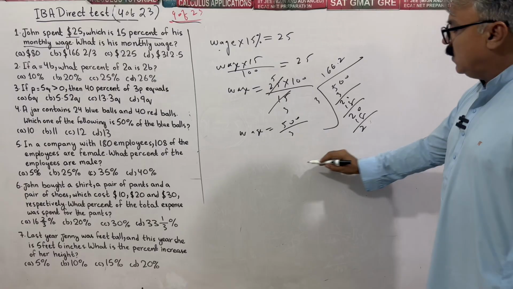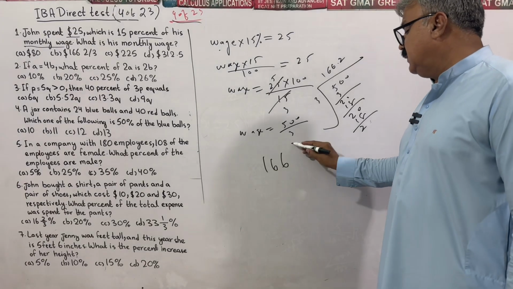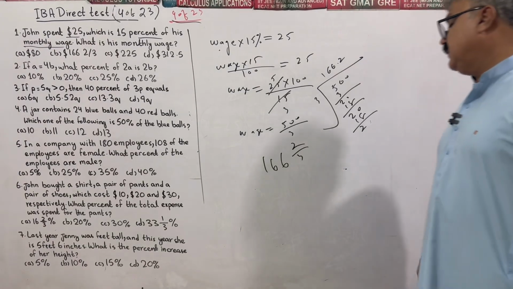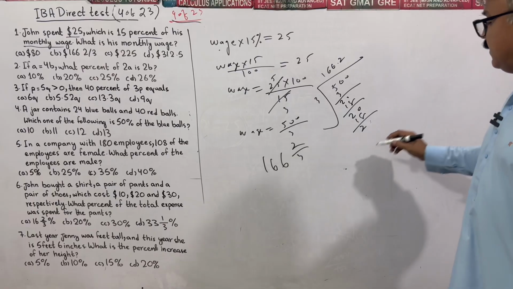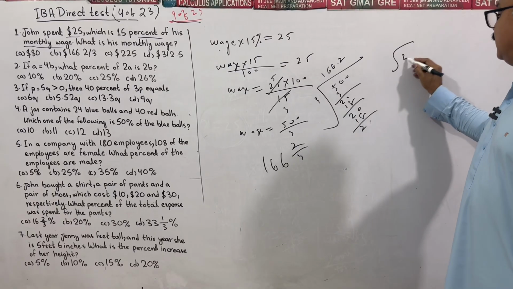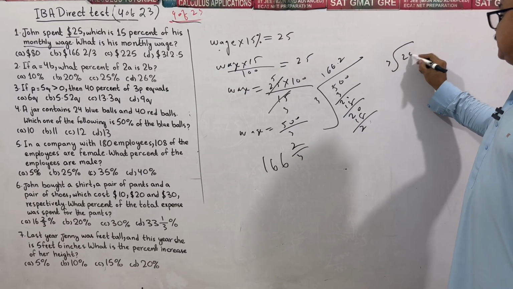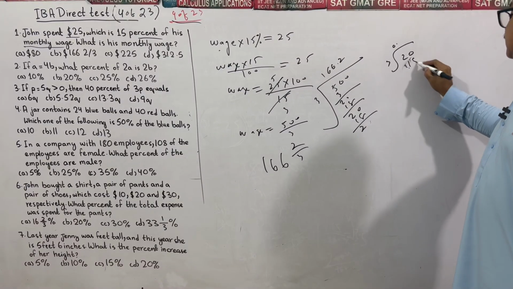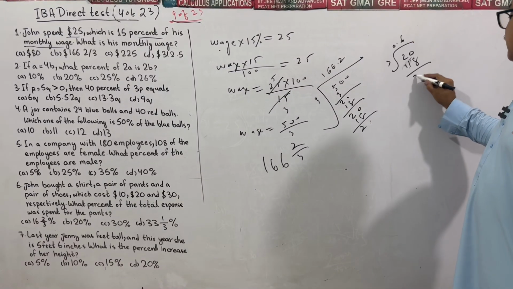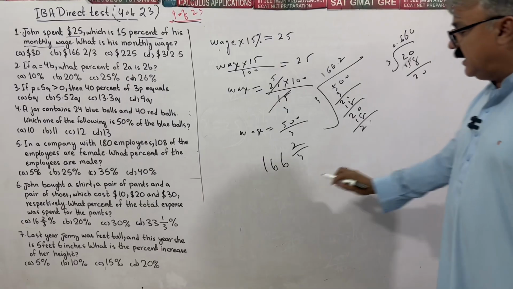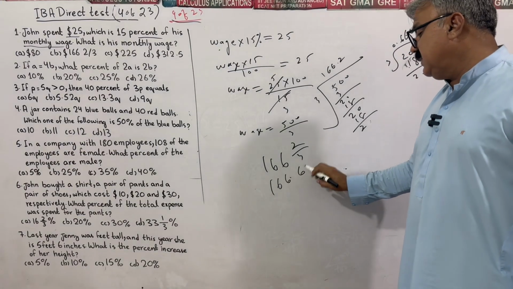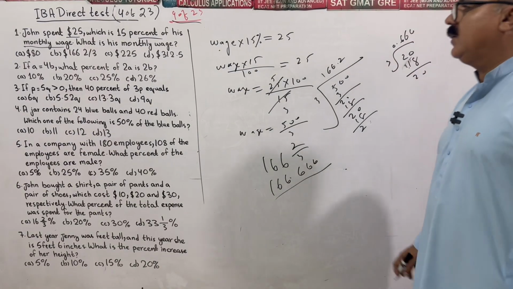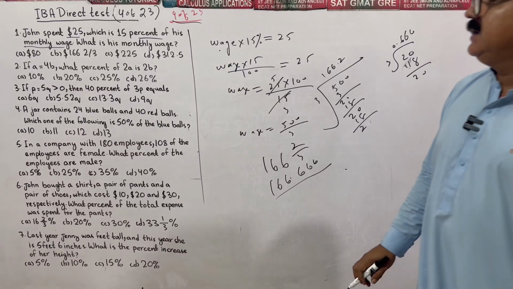I can write 166 whole 2 upon 3, or one can further divide 2 upon 3: 0 point, 3 6s are 18, again 20, again 6, and so on, or 166.6666.